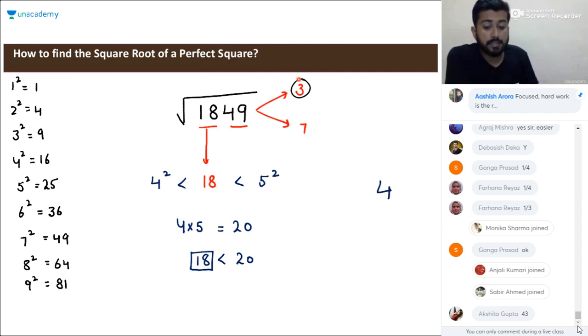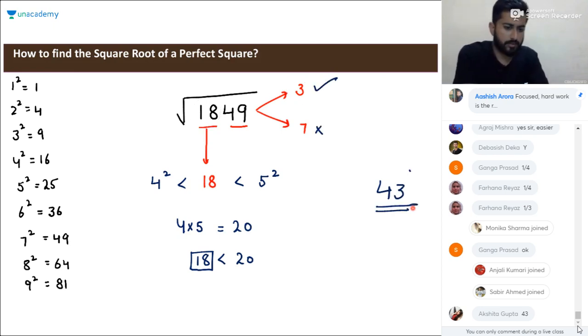If the considered number, it can be 21 or any other number, is more than this product, we have to consider the larger number. In this case, 18 is smaller than 20, so we have to consider the smaller number. So 3 will come here. So the square root here will be 43.